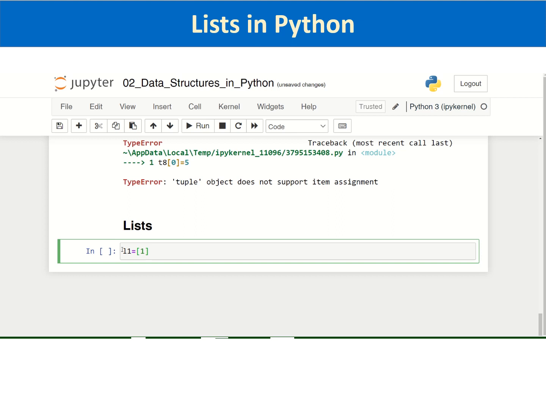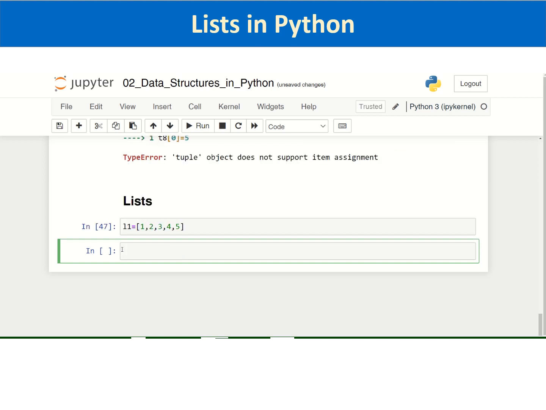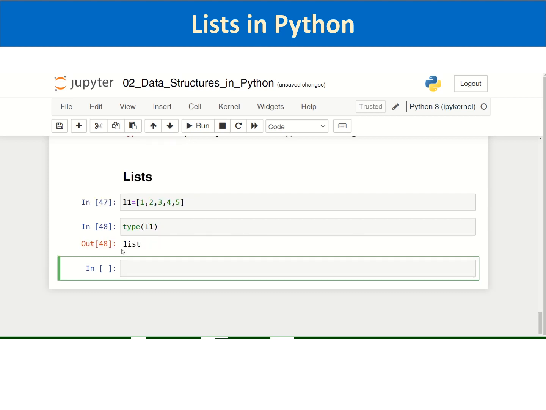Unlike tuples, which are created using normal parentheses, lists are created using square brackets with comma separated values. I am creating a list of numbers 1 2 3 4 5 and let us see the type of L1. So it is a list.